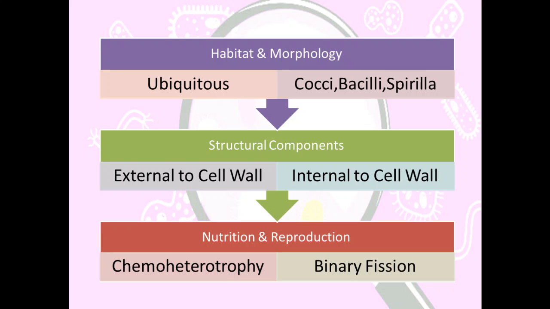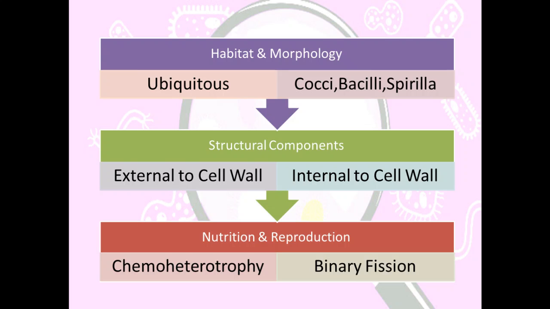Now coming to the internal components of the cell wall. Internal to the cell wall, we have various structural components: cell membrane, cytoplasm, where cytoplasm also includes nucleus and various other cytoplasmic inclusions. So in detail, we are going to discuss the ultrastructure of the bacterial cell in our further classes.